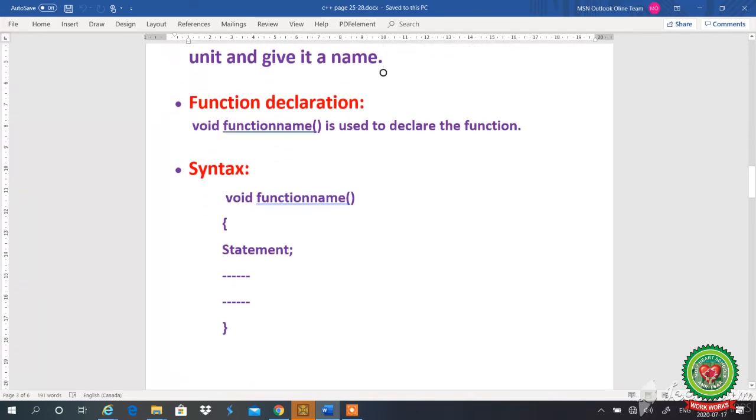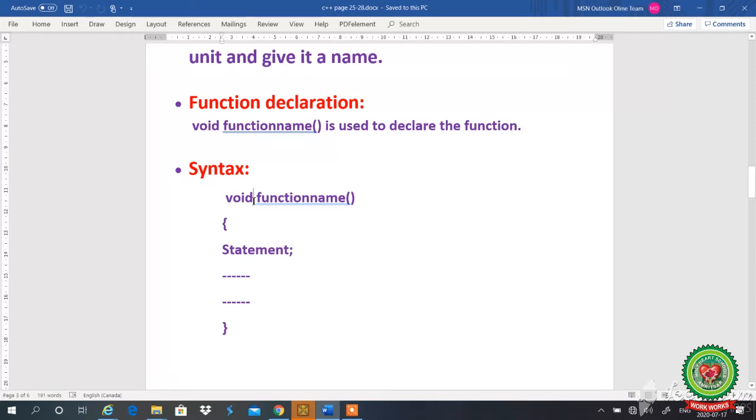Now what is the function declaration? For declaring the function, we will write void and we will write the function name and round brackets. To declare the function means I want to start the function. I will declare the function with the help of void, function name, round bracket start, round bracket close, and we have a syntax for it.